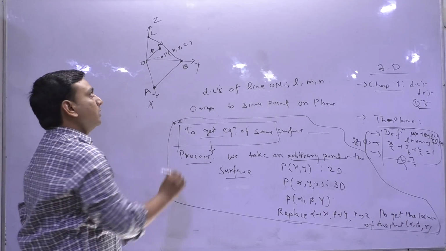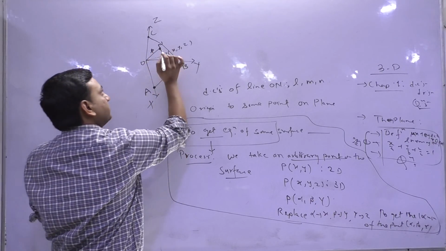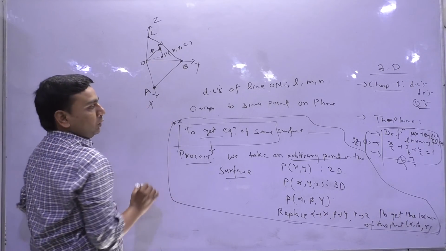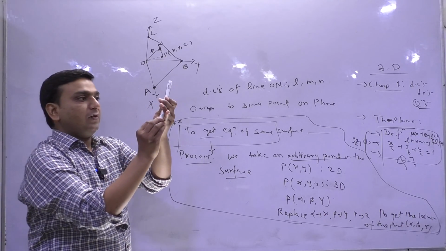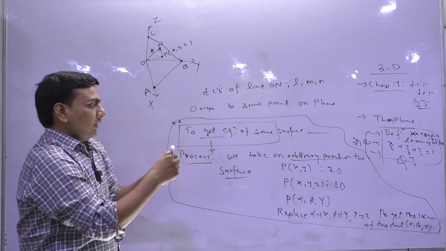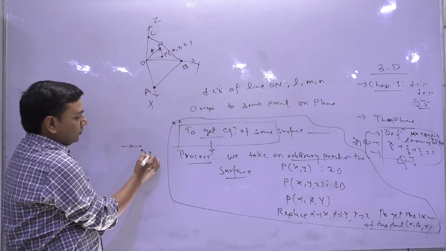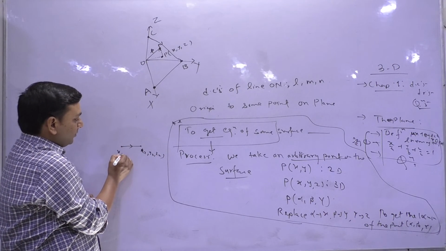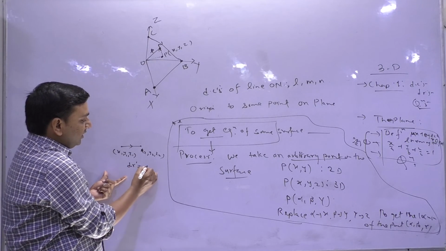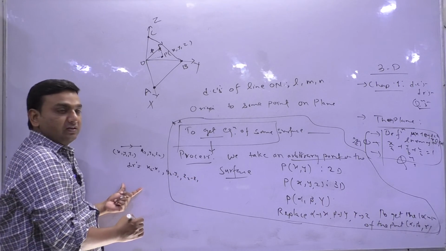Now let's say this is OP. Since this ON is perpendicular to this plane, what I told you, what is the projection of a line onto some other line? Recall, if this is the line, suppose this is a point (x2, y2, z2) and this is a point (x1, y1, z1), what DRs will I get for this line? x2 minus x1, y2 minus y1, z2 minus z1.